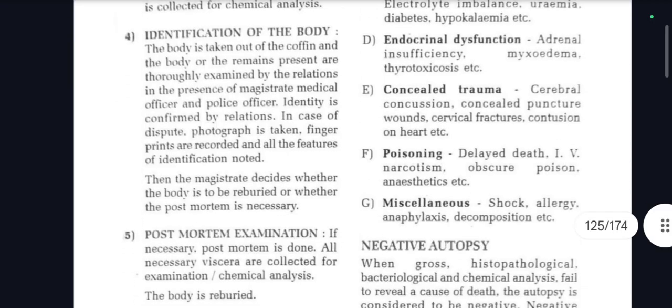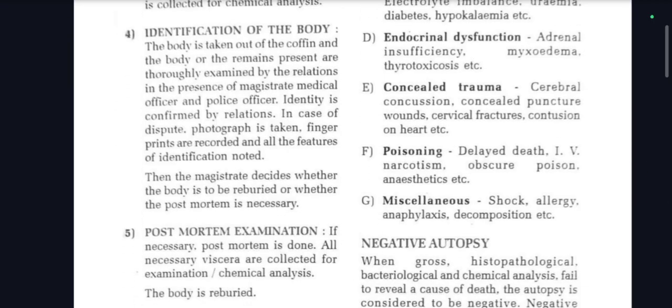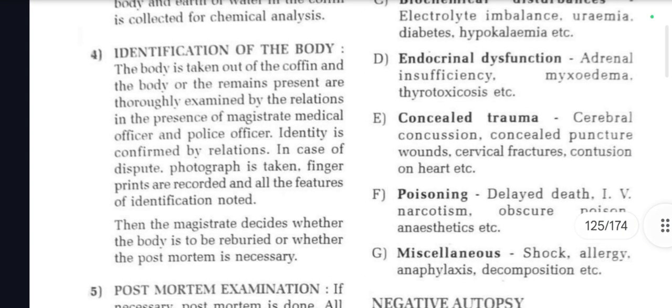Number 4, identification of the body. The body is taken out of the coffin and the body or the remains present are thoroughly examined by the relations in the presence of magistrate, medical officer, and police officer. Identity is confirmed by relations.